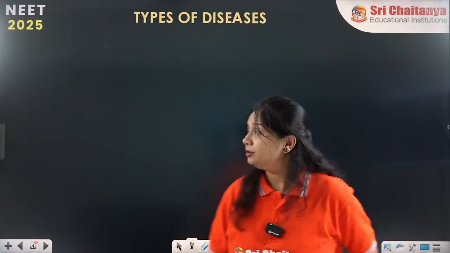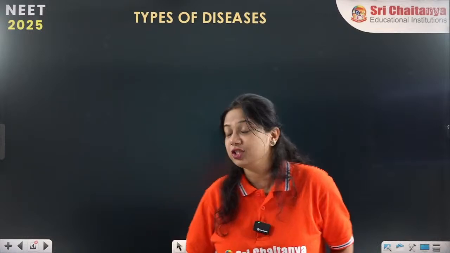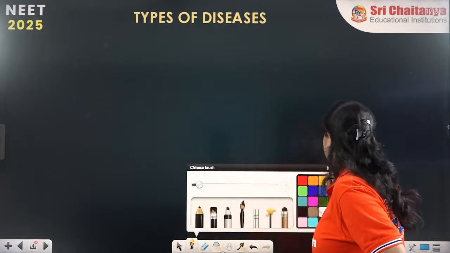Now, the different types of diseases we have already discussed. We discussed the pathogens: bacterial, viral, fungal, as well as helminthic and protozoal diseases. Bacterial diseases like tuberculosis, cholera, gonorrhea and syphilis.